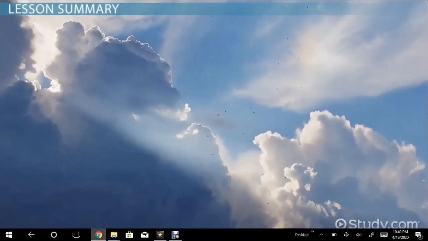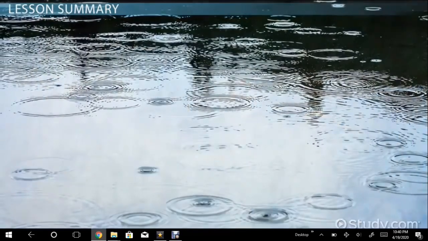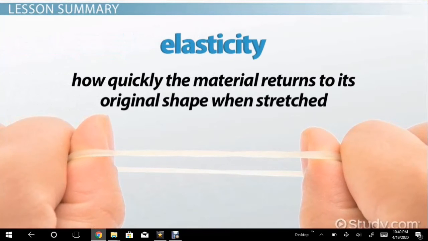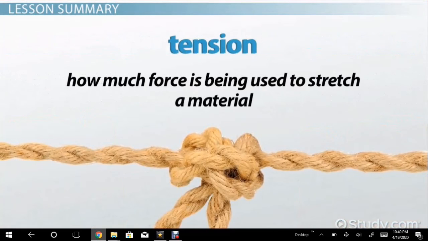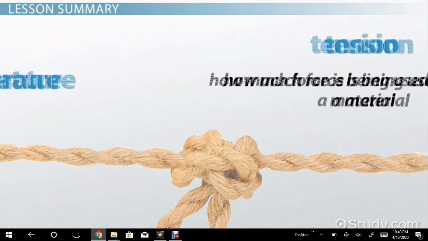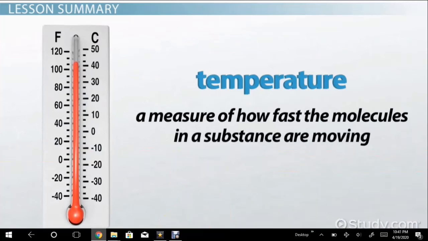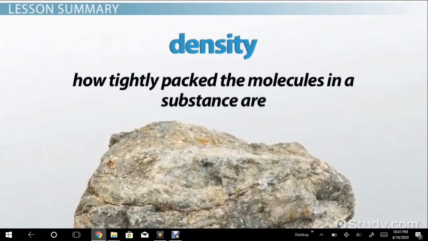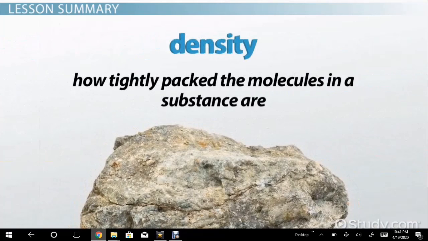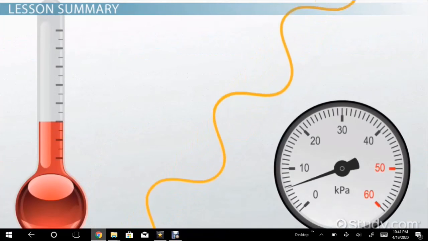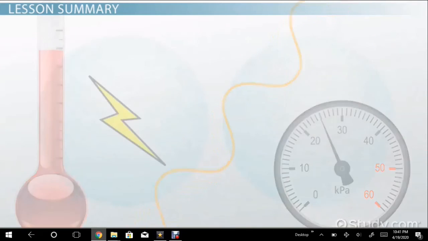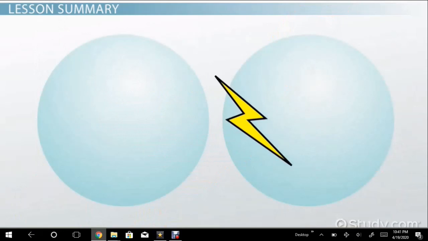Mechanical waves are affected by the nature of the material or medium they move through. This includes elasticity, or how quickly the material returns to its original shape when stretched, tension, or how much force is being used to stretch a material, temperature, or a measure of how fast the molecules in a substance are moving, and density, or how tightly packed the molecules in a substance are. Materials with higher elasticity, temperatures, and tension have faster wave speeds. Materials with higher density have slower wave speeds.